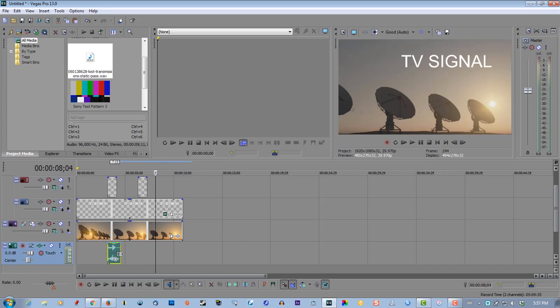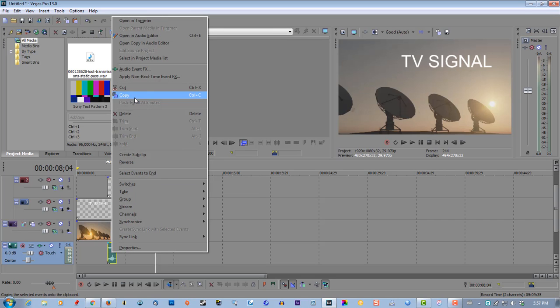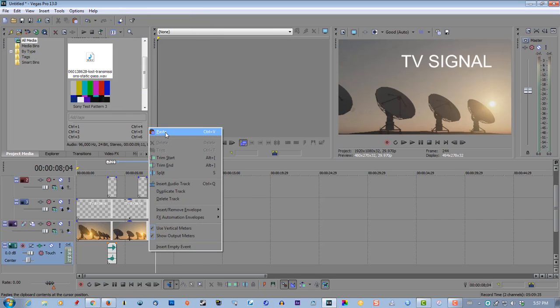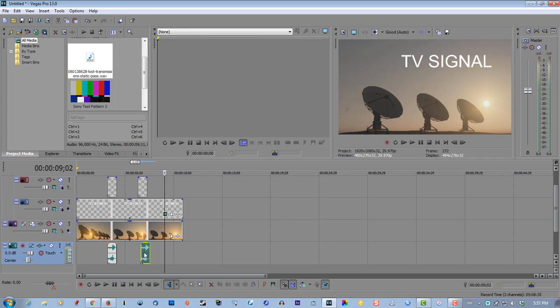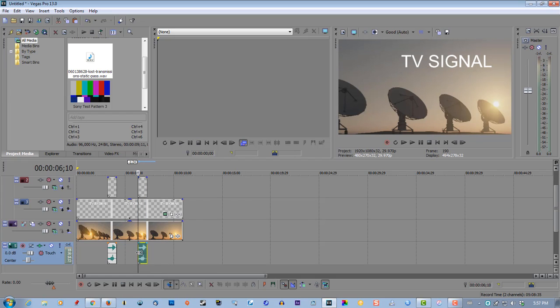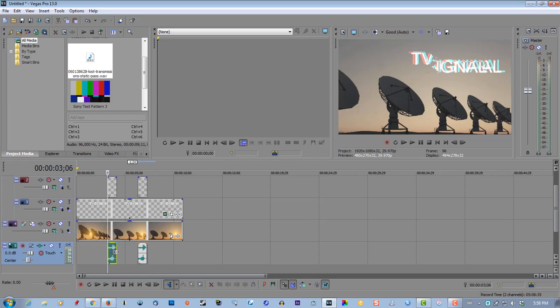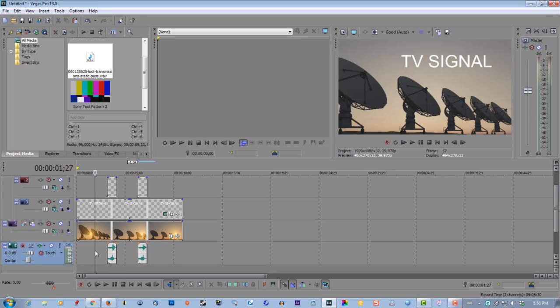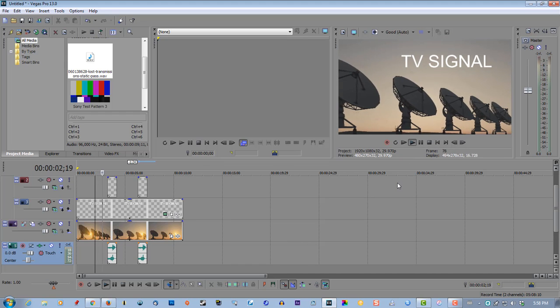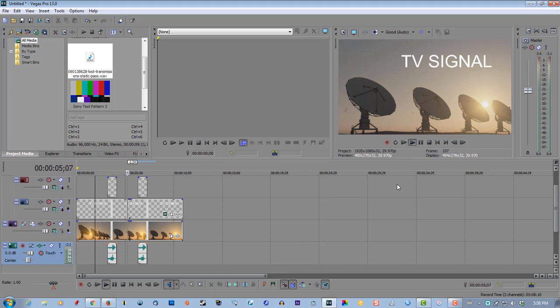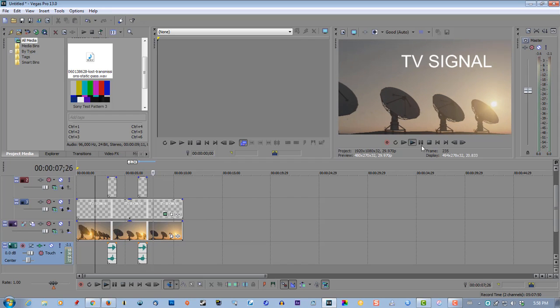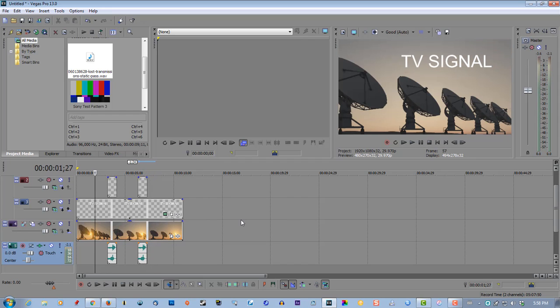It's good. Copy that. Paste it. Good. Double checking they're lined up. Play it back. So that's all you have to do to create a text glitch effect over top of video.